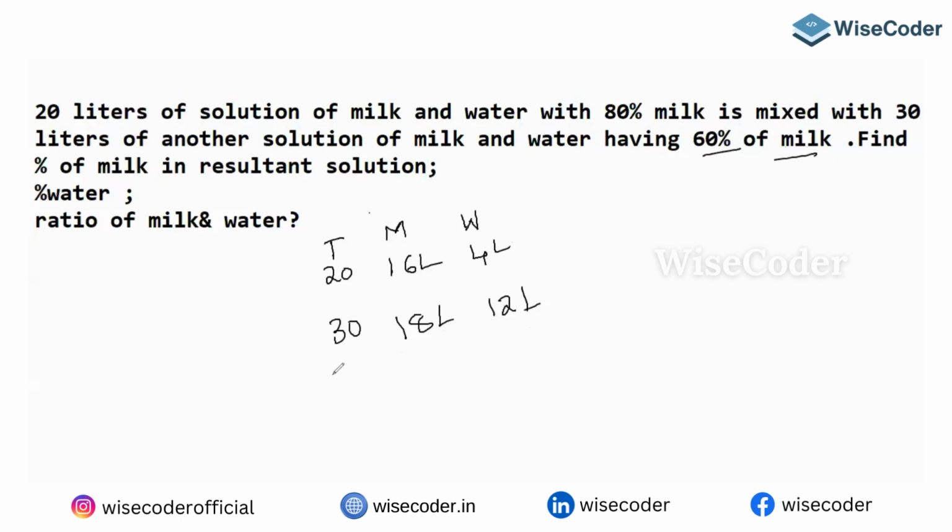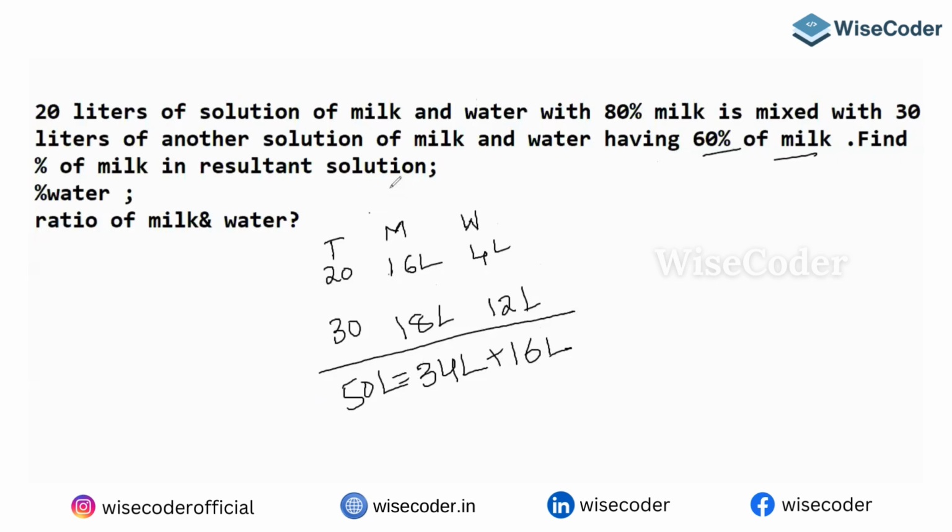So can I say the total mixture is 50 liters? Yes, obviously it's going to be satisfied.